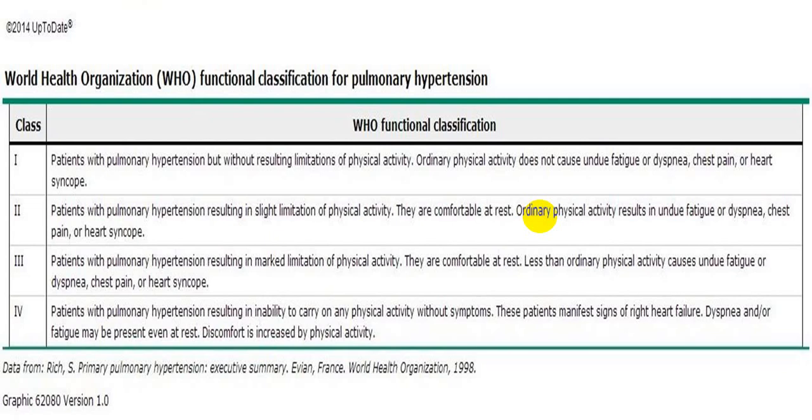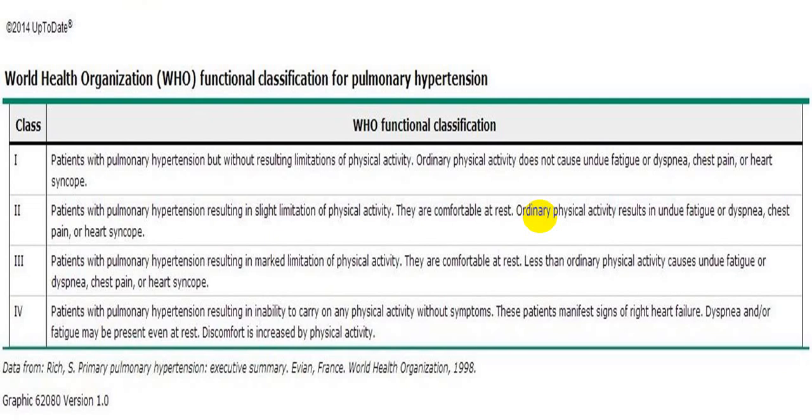While in class 4 the person is not able to do any physical activity and is almost bedridden. So even at bed rest, he gets symptoms and signs of right-sided failure, dyspnea, fatigue, chest discomfort, and he might even have syncopal episodes. So that is the functional classification of WHO. It is classified into 1, 2, 3 and 4.